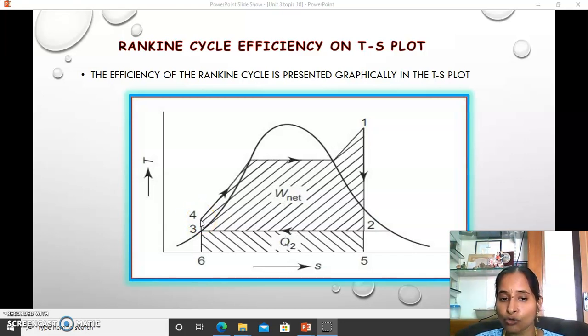It has to match the boiler pressure, and if we supply high pressure and high temperature steam, better performance can be achieved from the boiler. So here it shows the net work done and the heat removed.